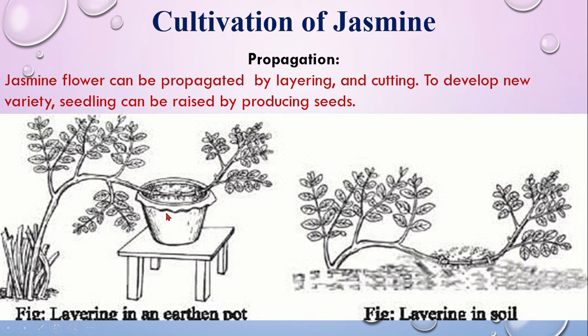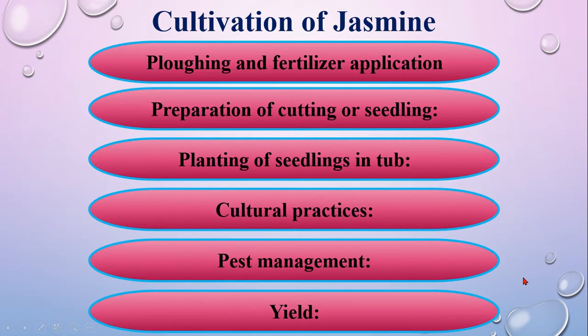In these two ways we can propagate a new plant, cut it down, and plant it in another earthen pot or other soil. Plowing and fertilizer application: jasmine can be cultivated in all types of soil except sandy or loamy soil. The land should be plowed 4 to 5 times and harrowed level, and fertilizer like organic fertilizer, urea, phosphate, and muriate of potash should be applied during land preparation. The seedlings should be planted at 1 meter intervals. Water should be applied, and urea applied after planting seedlings.